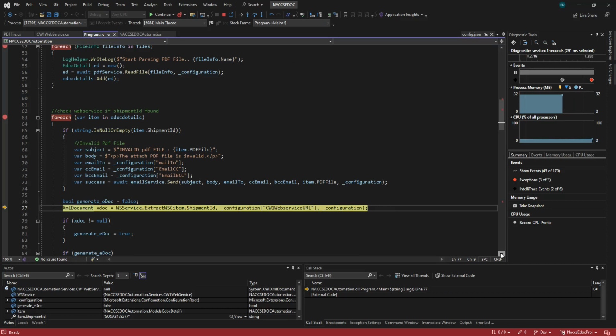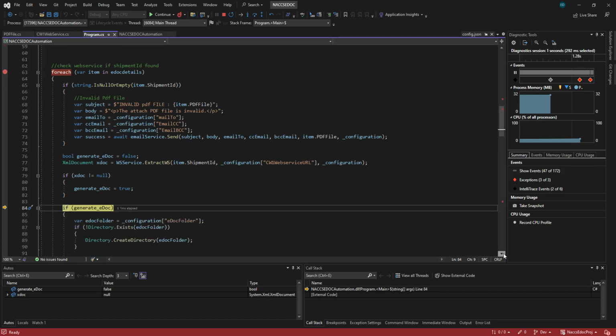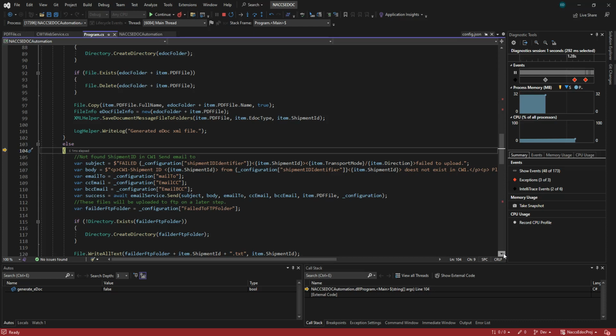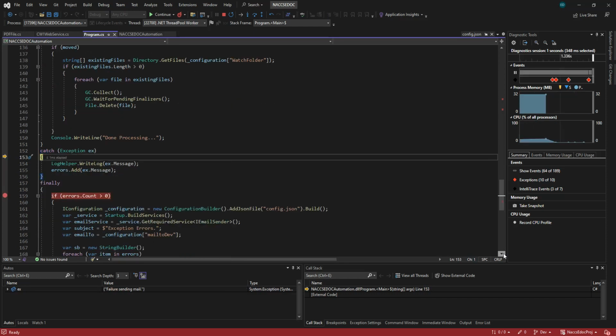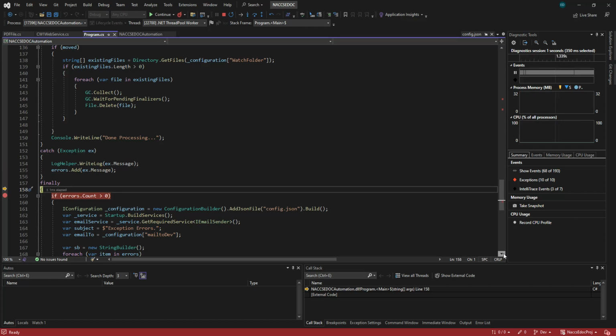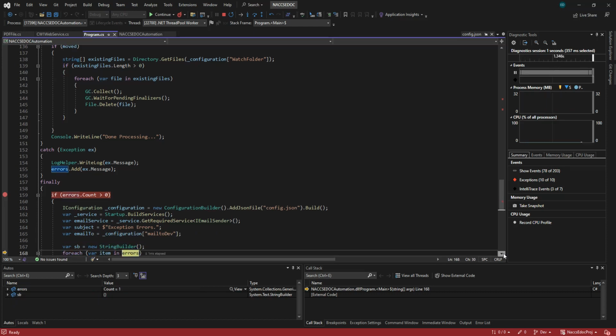Okay, so just return all that. And then, if generated ADOC is not generated, we need to send an email. This is the format of the email. We need to change this, because I cannot use the sending of email either, since I am not connected to the DSB networks while developing in my local machine. So that's my challenge, because I have no direct connection to the company. So we cannot debug it.